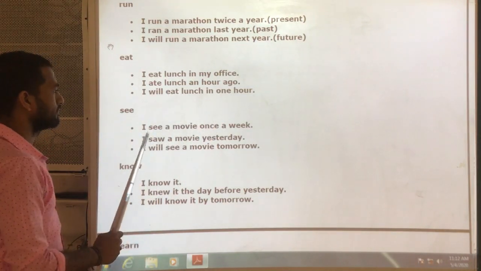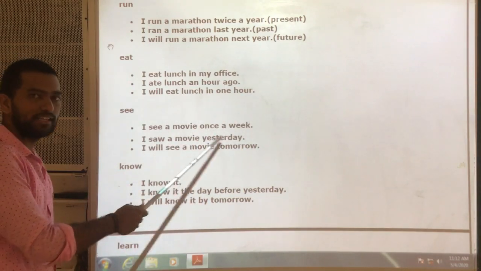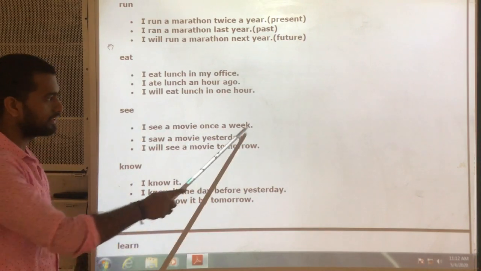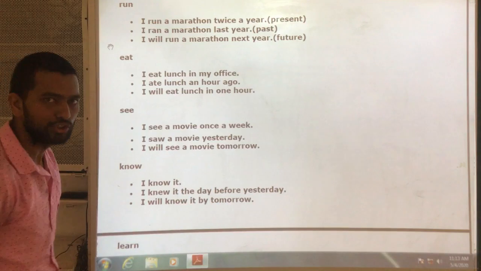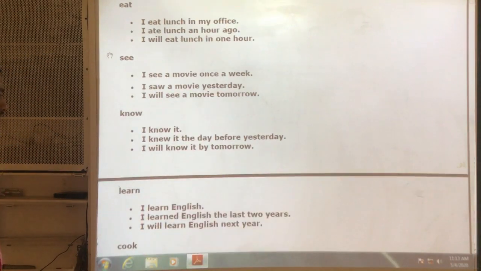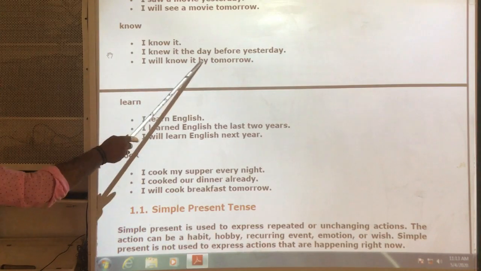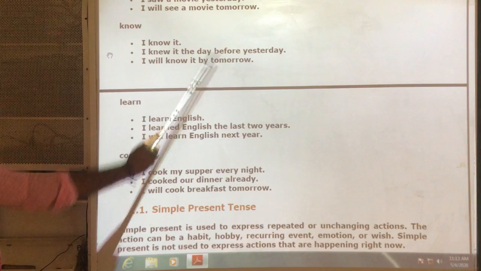Next, see. I see a movie once a week. I saw a movie yesterday. I will see a movie tomorrow. Observe these three sentences: simple present, simple past and simple future. Next. I know it. I knew it the day before yesterday. I will know it by tomorrow.